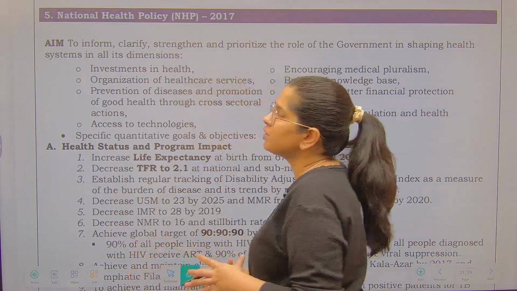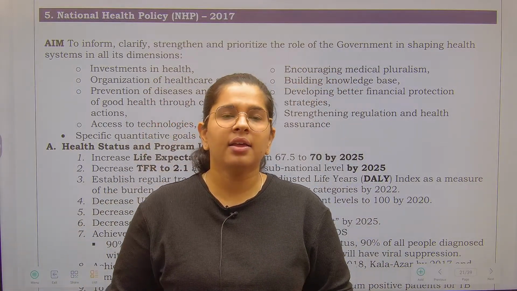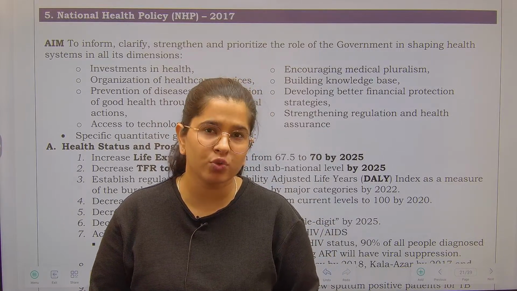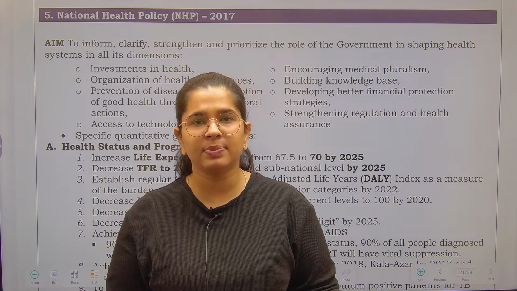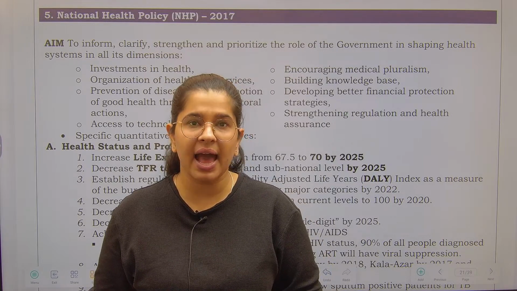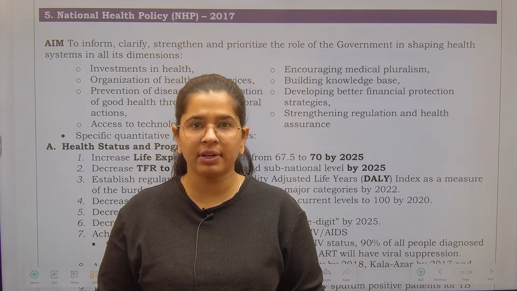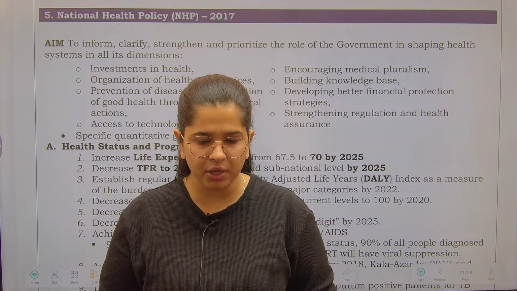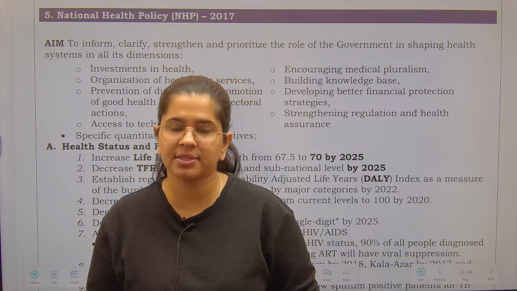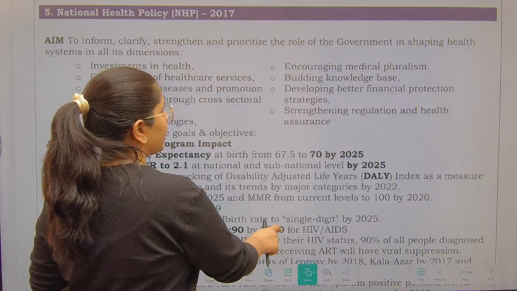So, National Health Policy 2017. This document came in 2017, and it lays out the aims the government wants to achieve in the near future. You will see that there are many aims as well as objectives. The government has given itself targets. We are going to cover this document very briefly because it is not that important, but having a read is always advised. So let's see what the National Health Policy contains.